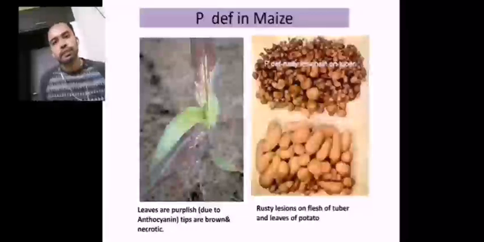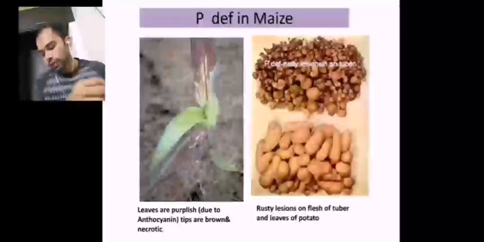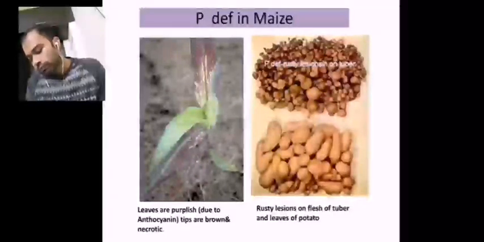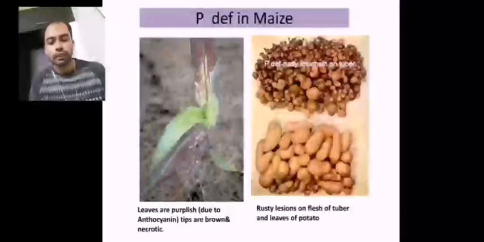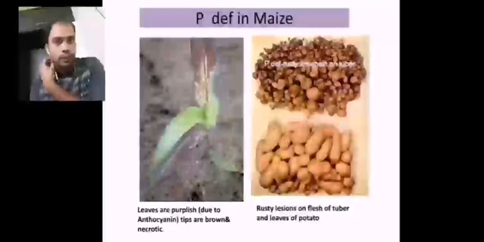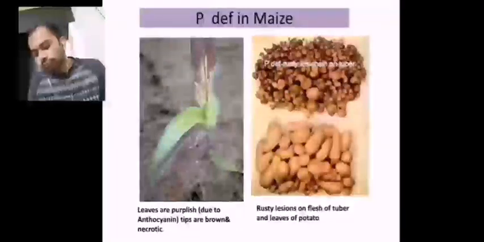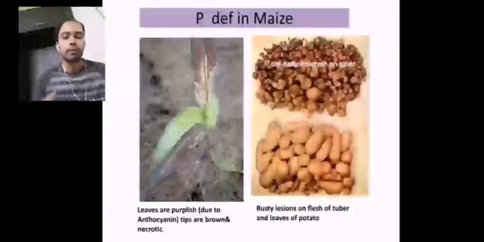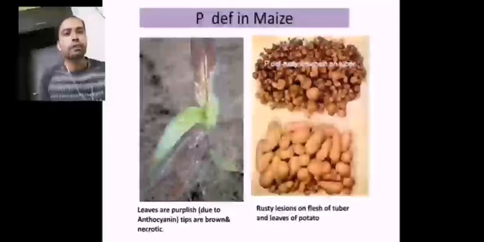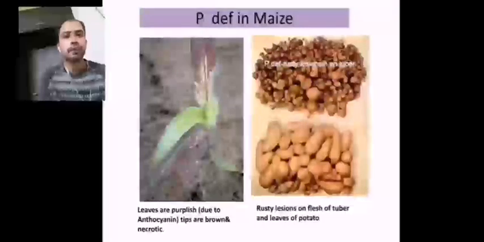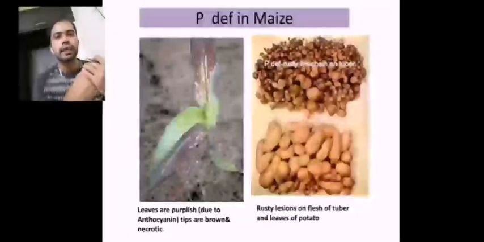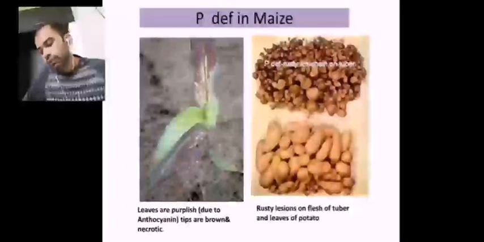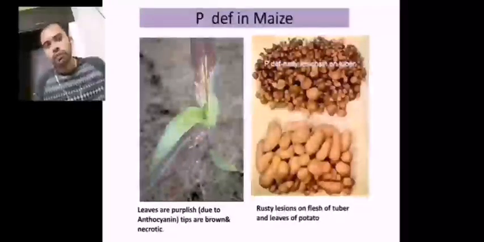So the phosphorus, let us come to the second macronutrient to discuss, that is phosphorus, which is applied to a plant in the form of DAP or MOP or something like that. So DAP. The functions of the phosphorus will vary from one plant to another plant, but the main function of the phosphorus is to carry the electron from one point to another point, and also it carries energy transfer reactions. Okay, so the phosphorus will have its own influence upon the energy transfer reactions, and it is always involved in the energy reactions.